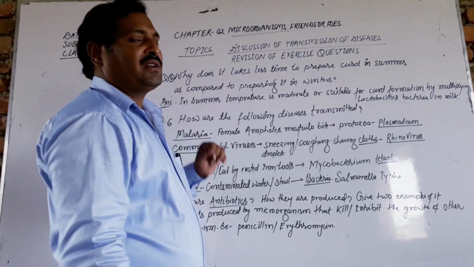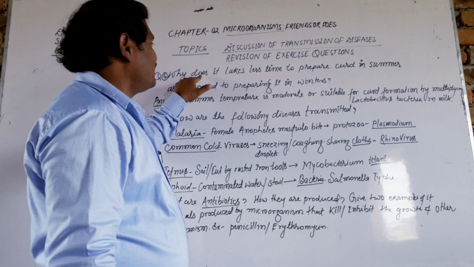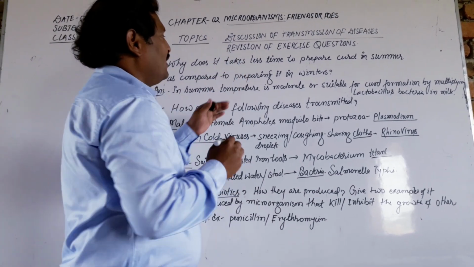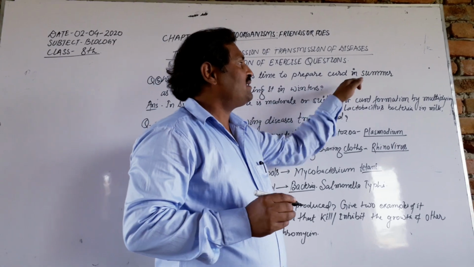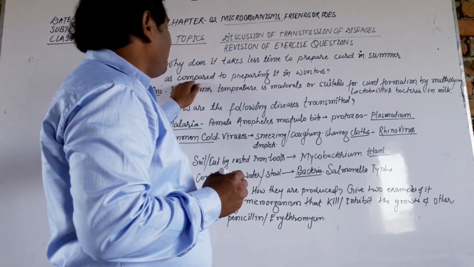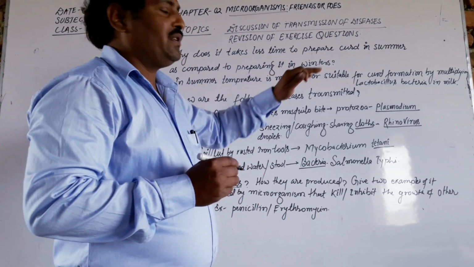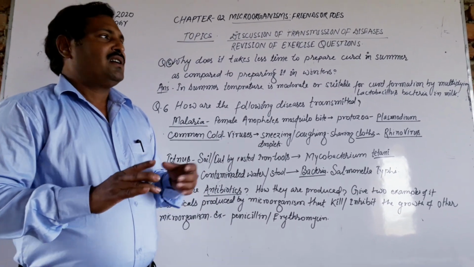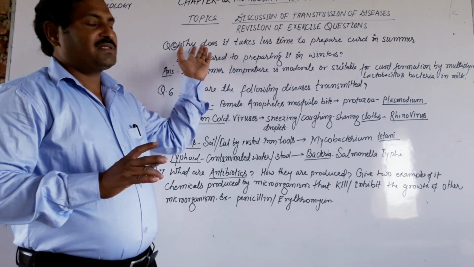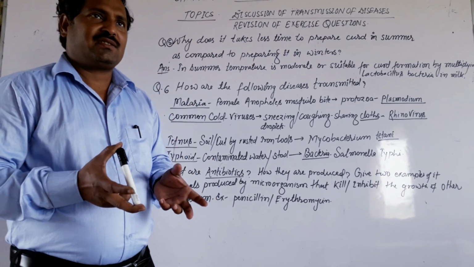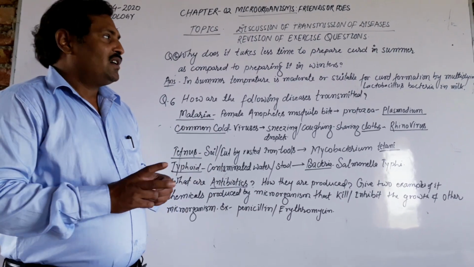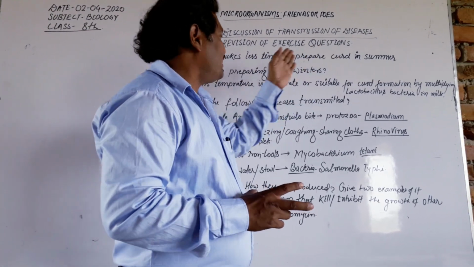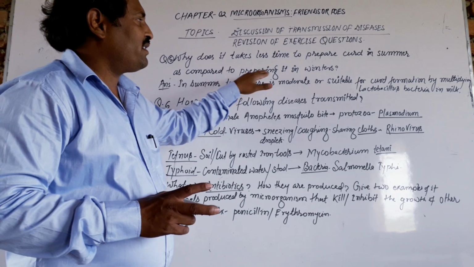Today, question number 5: why does it take less time to prepare curd in summer as compared to preparing it in winter?